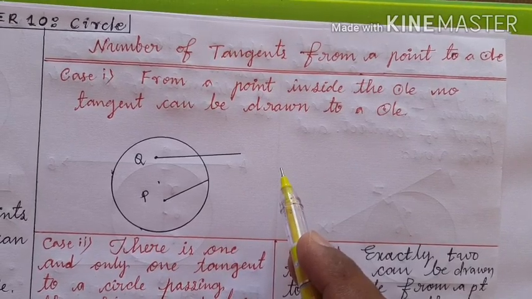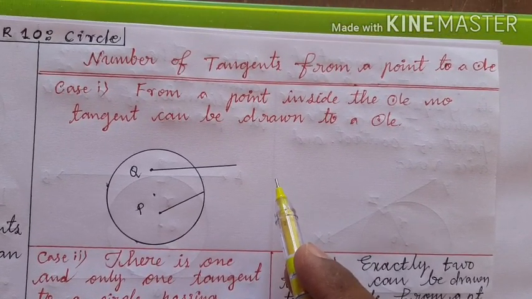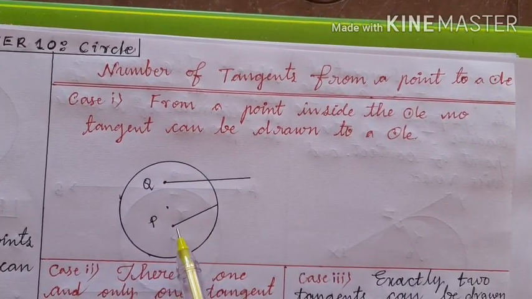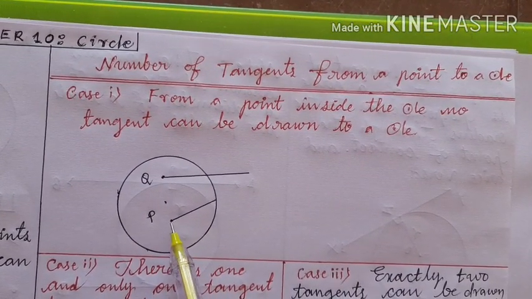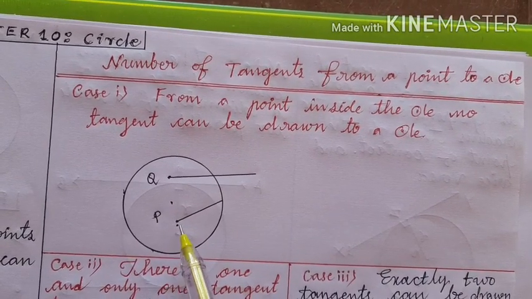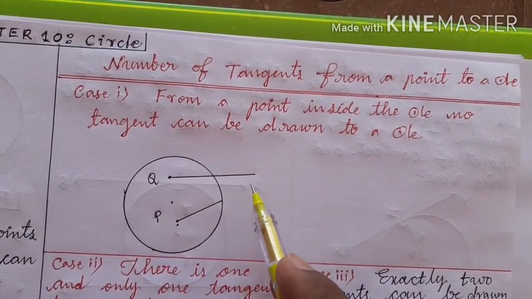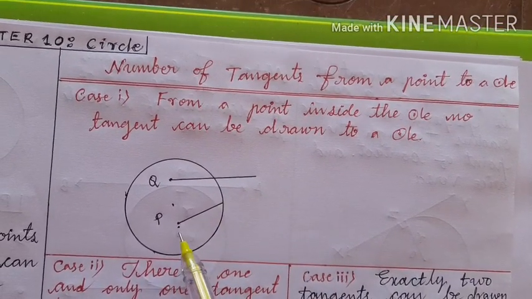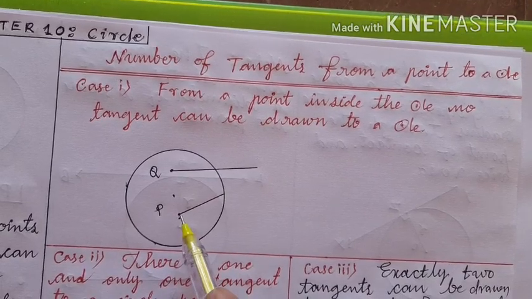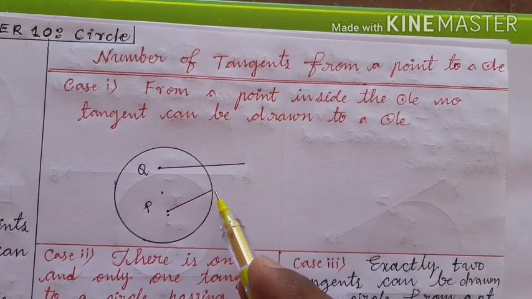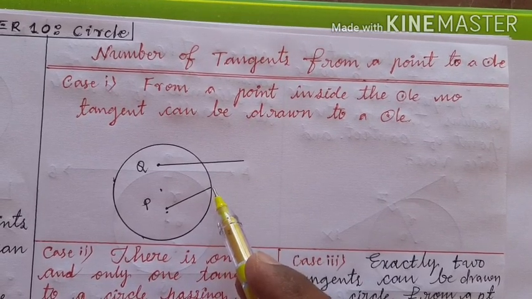Now let us consider case 1, where the given point P is inside the circle. From this point which is inside the circle, can we draw a tangent? No, it is not possible. If I draw a line through the point P inside the circle, it goes and intersects the circle here, right?